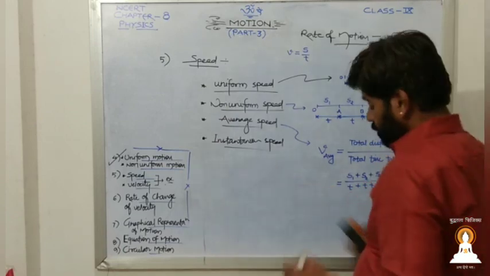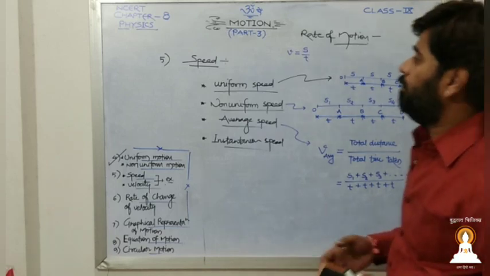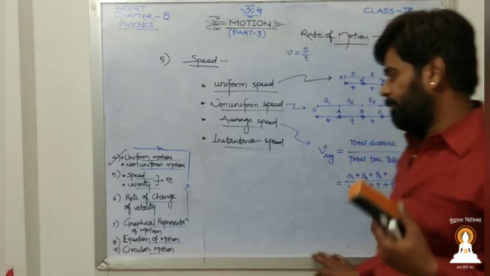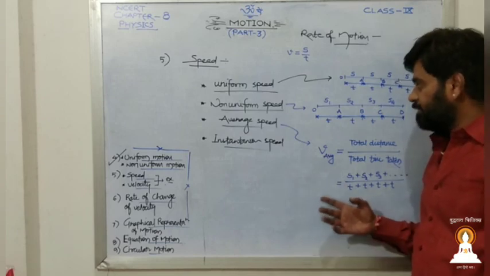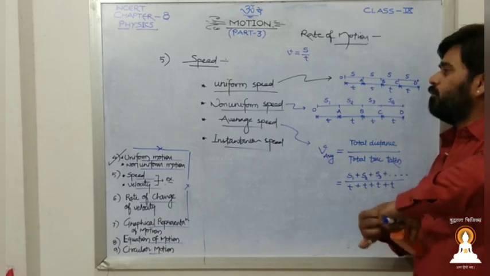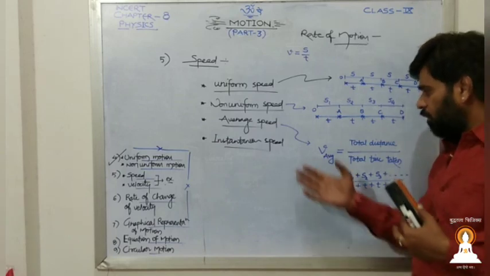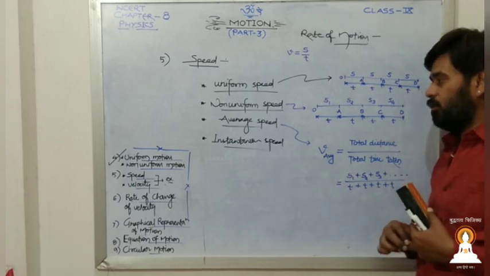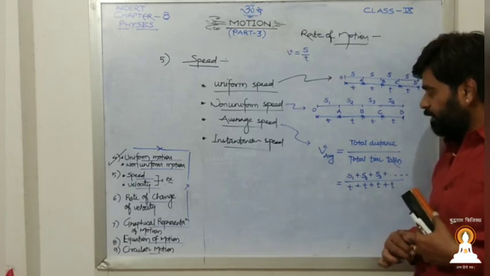Suppose you are going from point A to point B, and in between 2 to 3 points came, that is T, Q, R. Now you took a halt in between, but overall you covered the distance from A to B in only 1 hour.